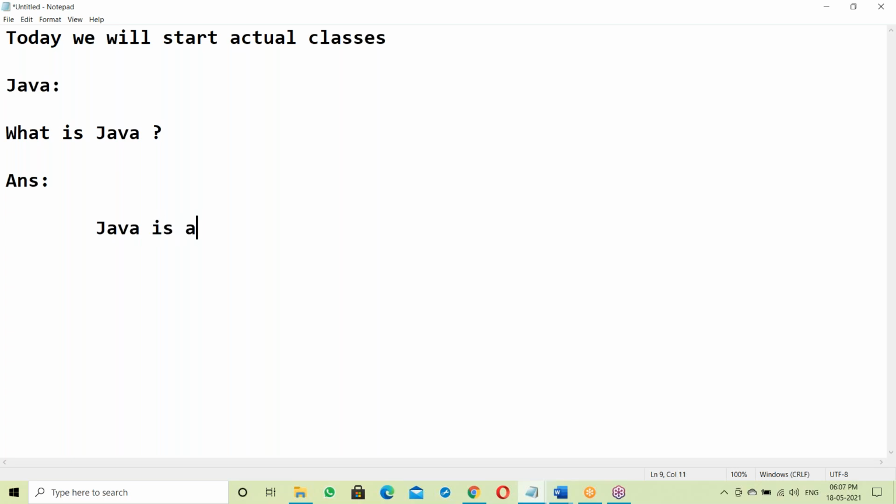Java is an object oriented programming language, which means an OOP language. What is Java? That is the simple answer: Java is an object oriented programming language.